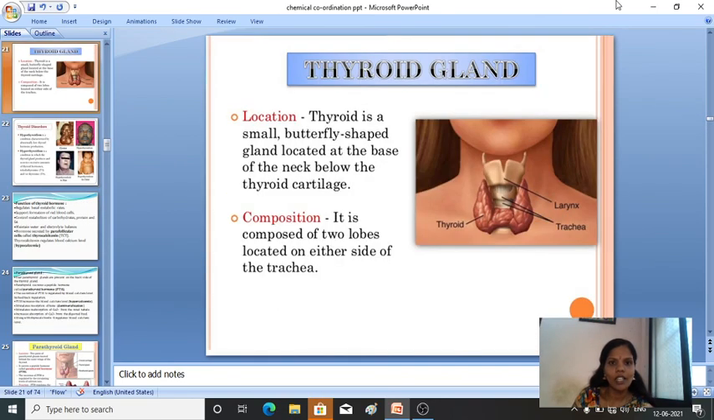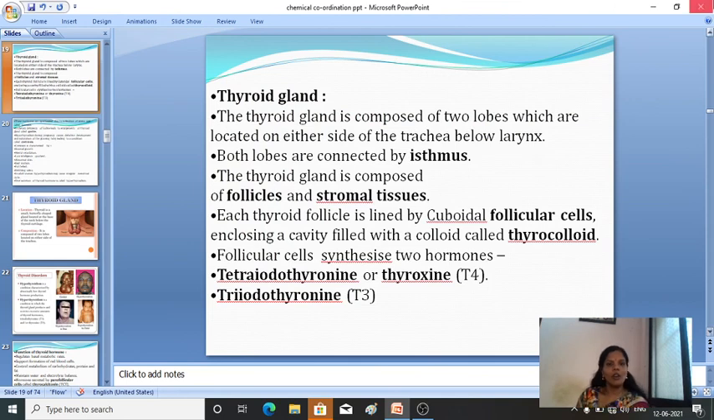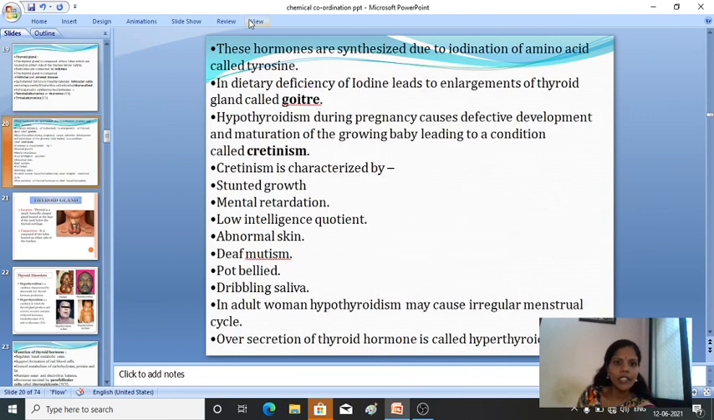Once again, you can have a glance over the thyroid gland. So thyroid gland is composed of two lobes. Generally this thyroid gland helps in the synthesis of two hormones. One is tetraiodothyronine or thyroxine, also known as T4, and triiodothyronine, T3. The hormones are synthesized due to the iodization of amino acids. If there is a deficiency of iodine, then there is an enlargement of thyroid gland, which is commonly known as goiter.